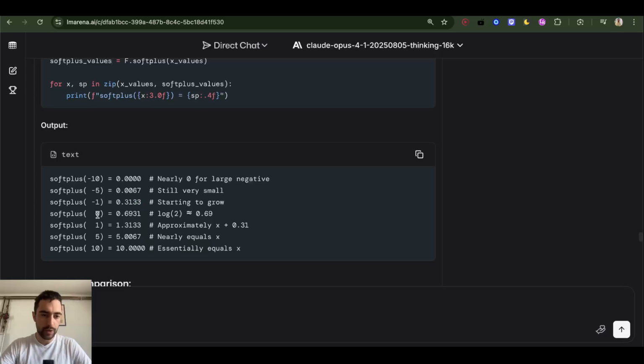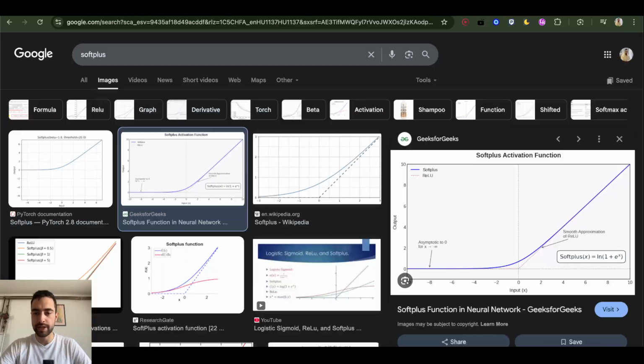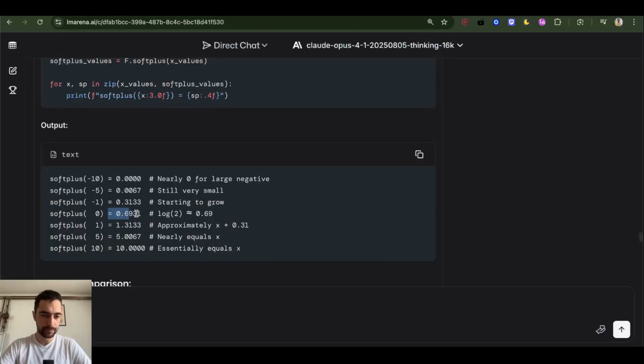Then at 0, it's 0.6 on y, which is not nothing. It's actually quite good. It's a big value. 1.3 for 1, and then it starts to go up. But our neural network is going to be in this range, so we're going to get numbers around this.